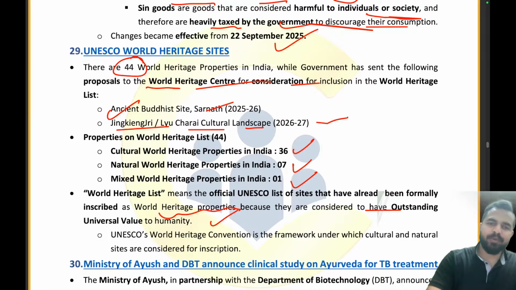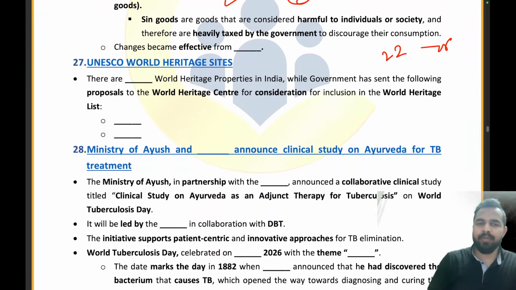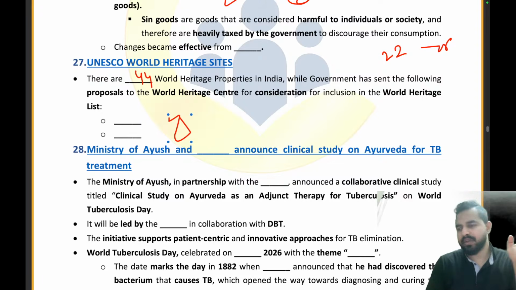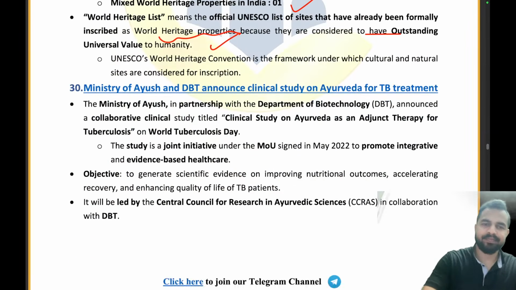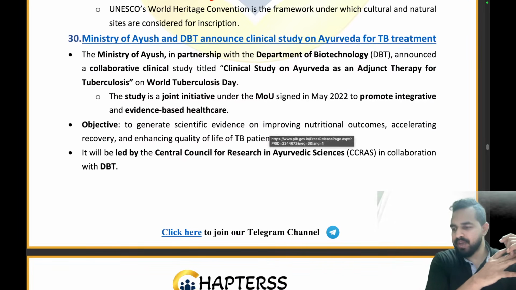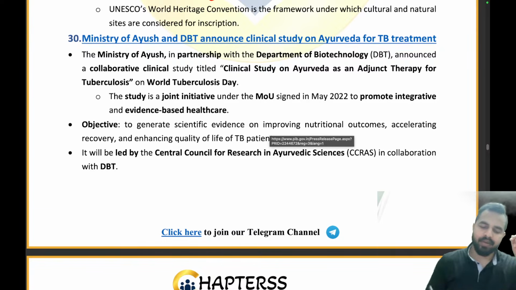Okay, so let's move on to the questions. There are how many World Heritage Sites in India? 44. So recently 2 have been added, the name of the 2 have been given for the consideration this year. What are the names? One is the ancient Buddhist sites of the Sarnath and one is the Jingjiri Liu Chorai cultural site for 26-27. That's all. Clear everyone? We are done with this news article. Are you guys getting the point? Everybody is getting the point. That's really great. Now moving ahead.